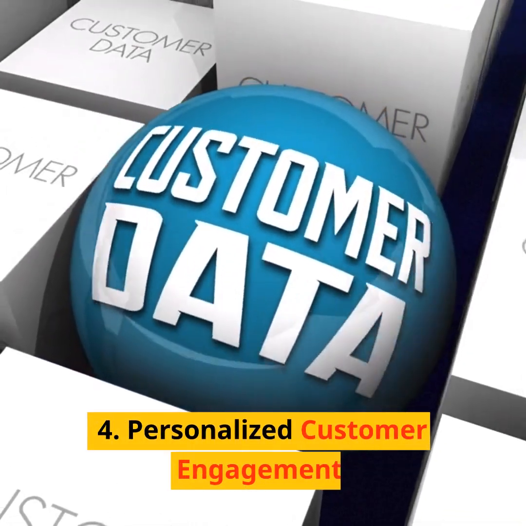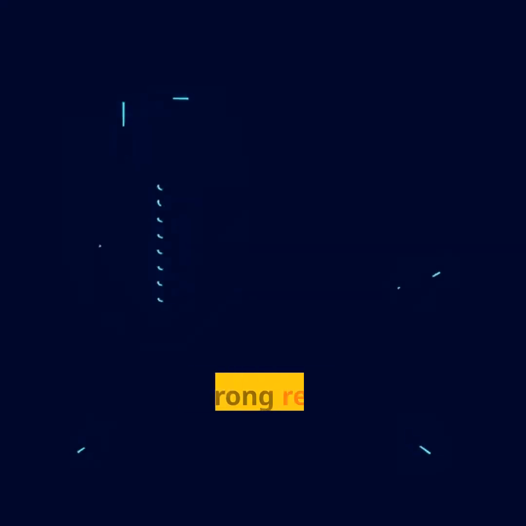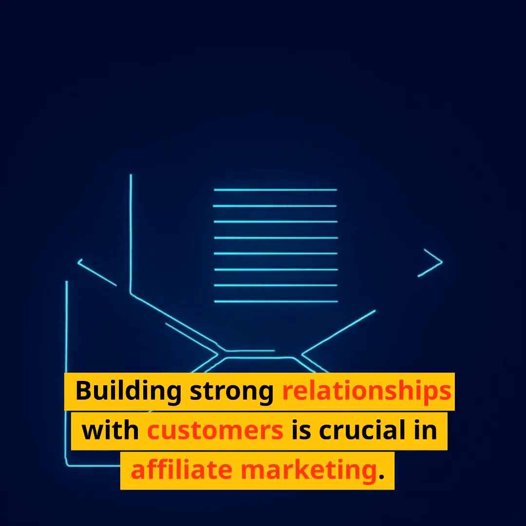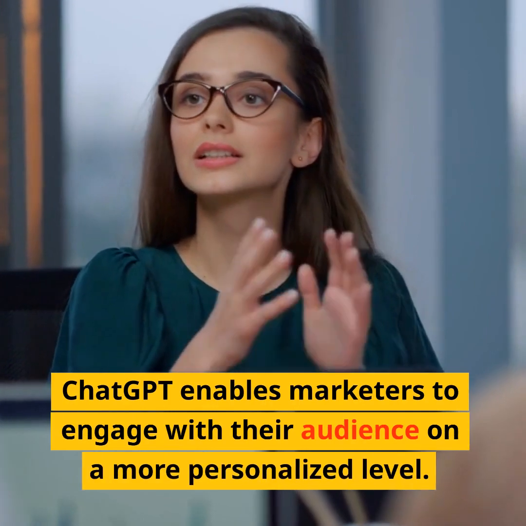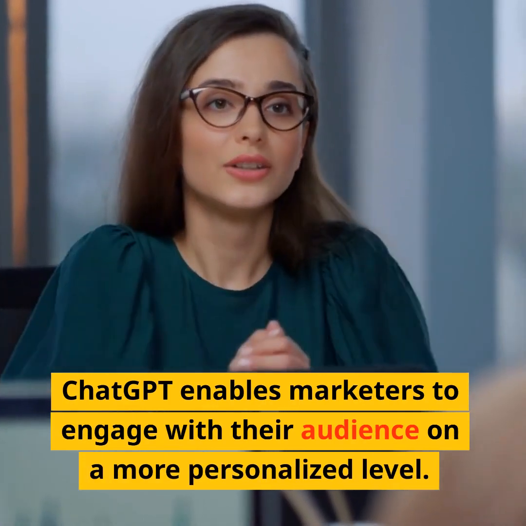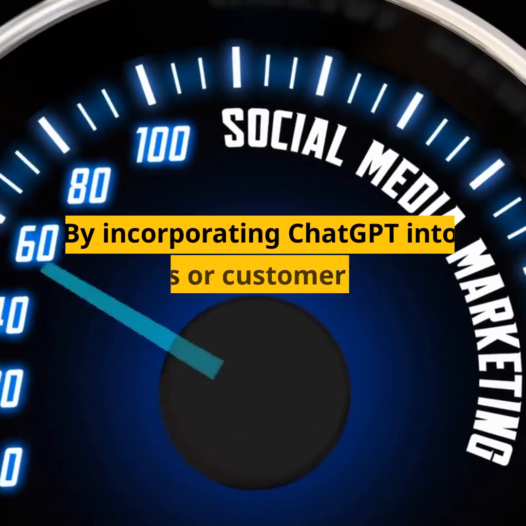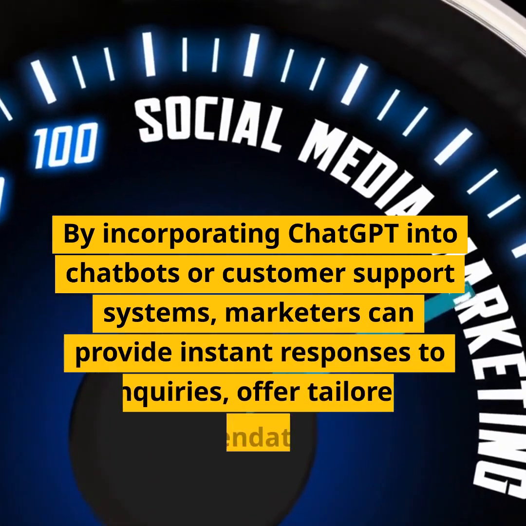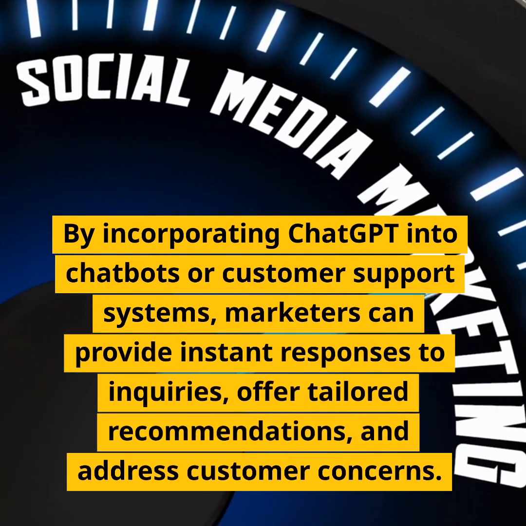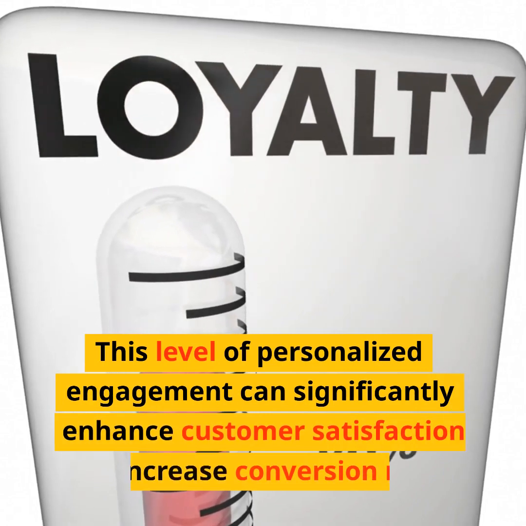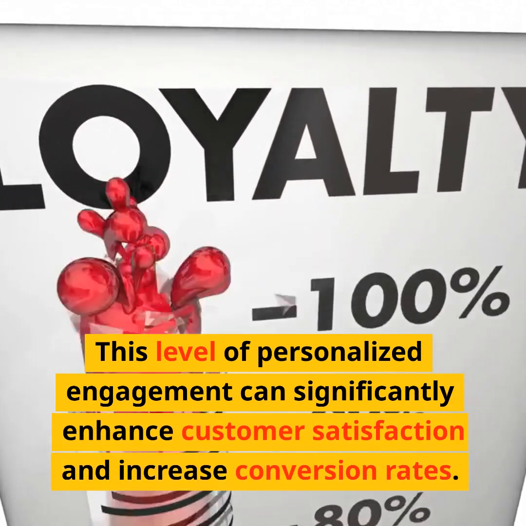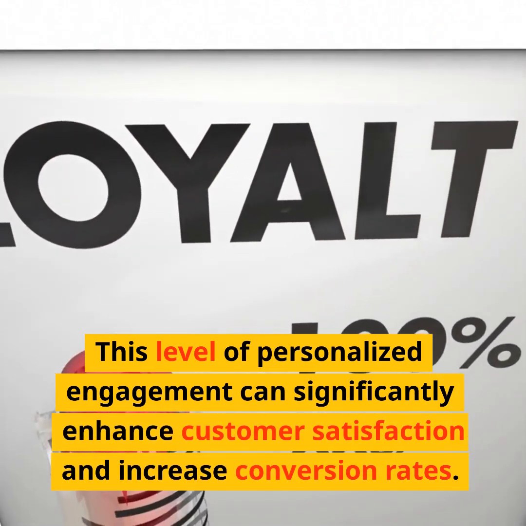4. Personalized customer engagement. Building strong relationships with customers is crucial in affiliate marketing. ChatGPT enables marketers to engage with their audience on a more personalized level. By incorporating ChatGPT into chatbots or customer support systems, marketers can provide instant responses to inquiries, offer tailored recommendations, and address customer concerns. This level of personalized engagement can significantly enhance customer satisfaction and increase conversion rates.